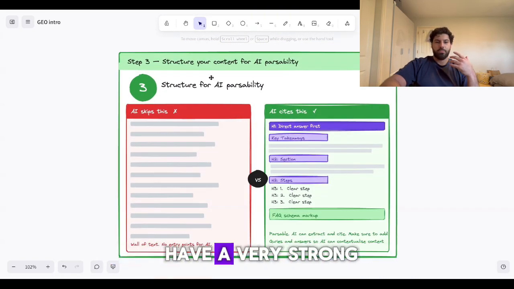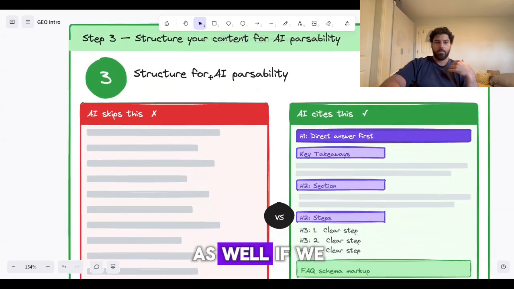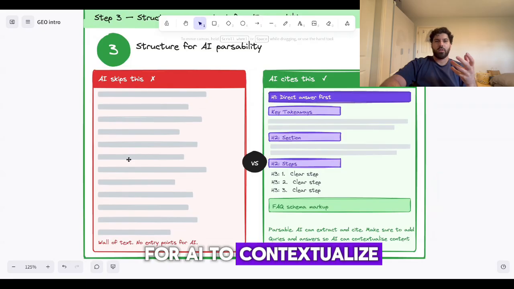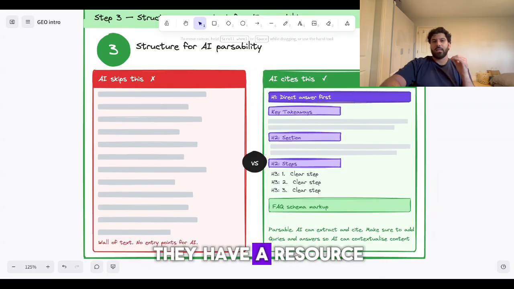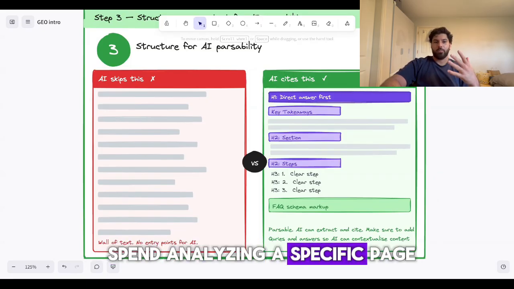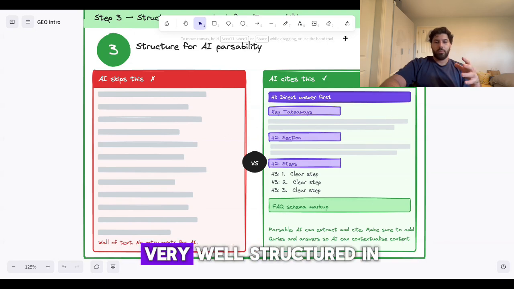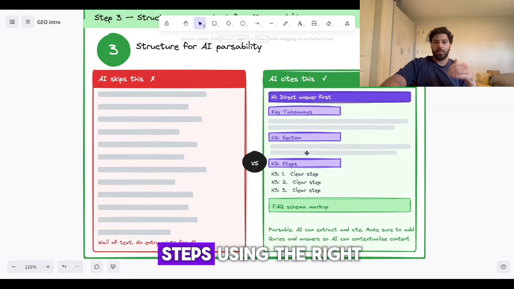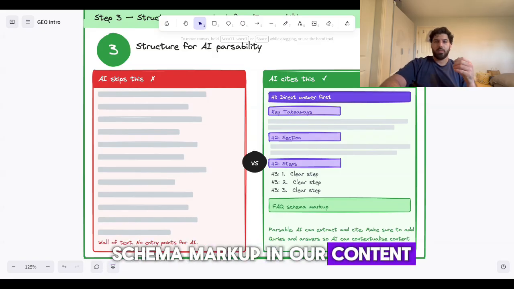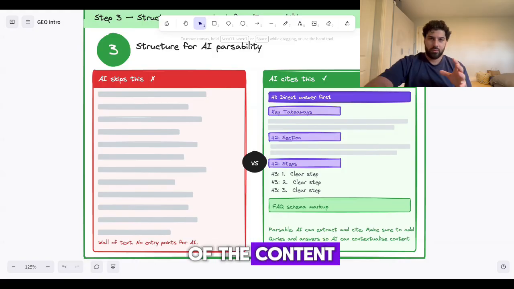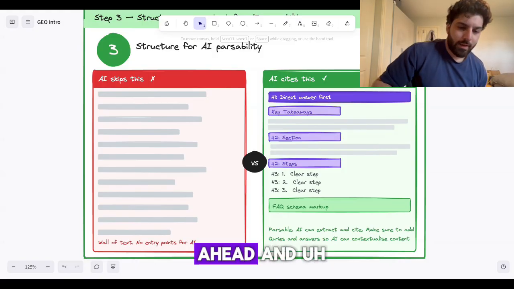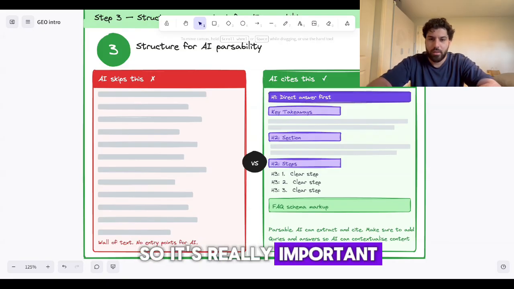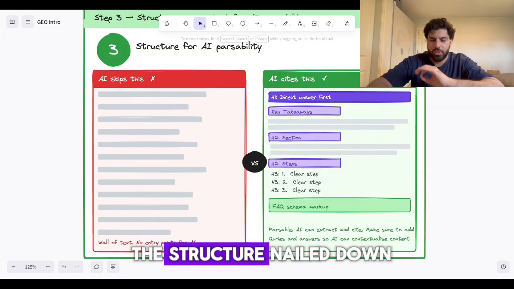Now, the content creation should have a very strong emphasis on structure as well. If we have a lot of block content and a wall of text, there's no entry point for AI to contextualize our content. And as I mentioned earlier, they have a resource limit of how much they can spend analyzing a specific page. So I want to make sure that we're very well structured in our content, using key takeaways, H2s, H3s, step-by-steps, using the right schema markup in our content. The better the passability of the content, the easier it is for AI to go ahead and cite us and recommend us to other people.